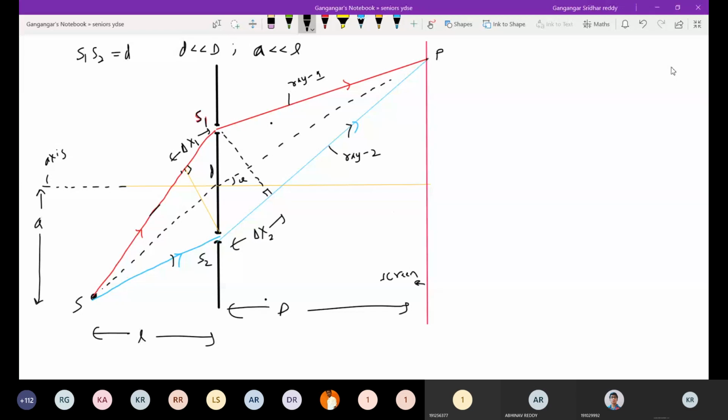In the diagram it appears d and L are of the same dimension, but d is very much less than L. So practically, this will be slit S1, S2. The angle made by both rays from S1, S2 with the horizontal will be the same, equal.